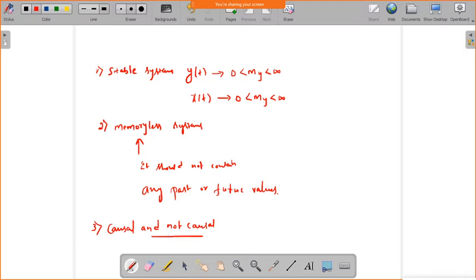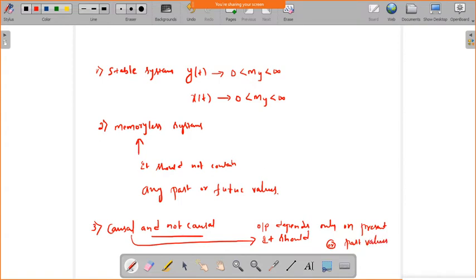So if the system is said to be causal, the output depends only on present or past values. So this is about causal and non-causal systems.